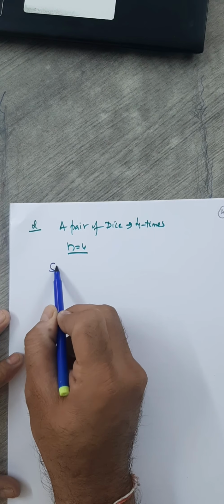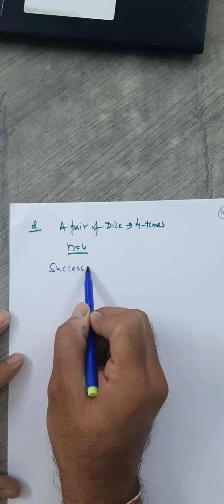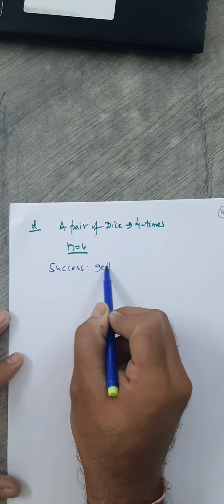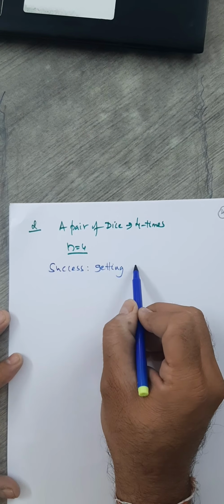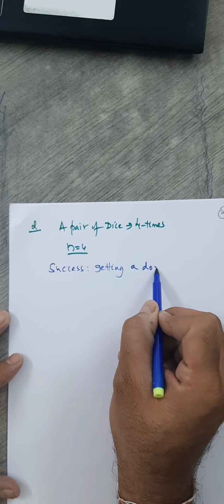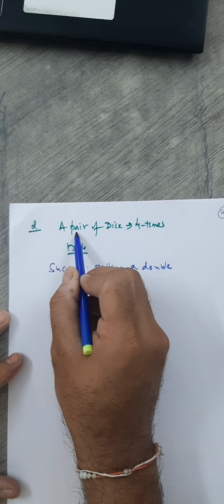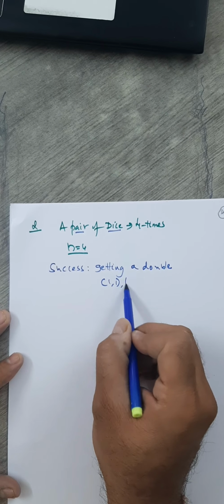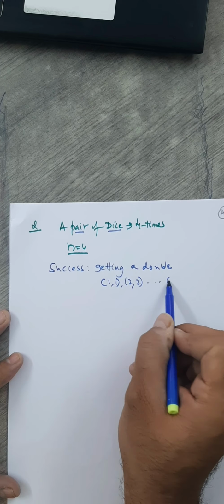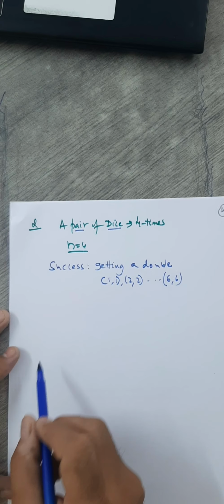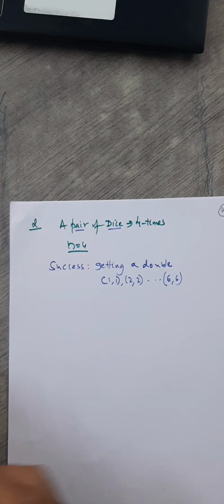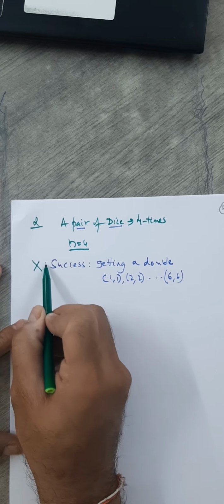So here what is the definition of success? That is nothing but getting a double. Right? That is this one. 1, 1, because you are throwing a pair of dice. 1, 1, 2, 2 up to 6, 6. This is your random variable x. Here x is a success.